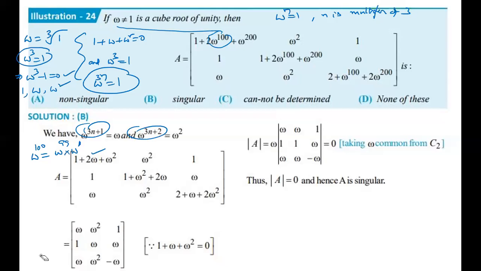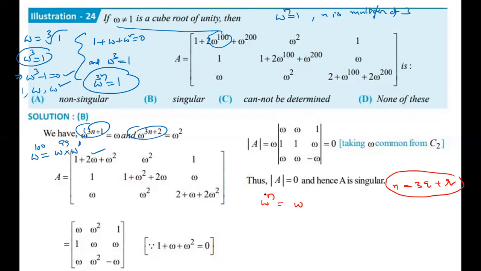Get ready, I'm giving it to you. From now on, I'm talking only about omega power n. Here n is a dividend. Every time n can be written as 3q plus r, Euclid's division algorithm, which comes in 10th class. Why divide with 3? Because we are talking about omega cube.